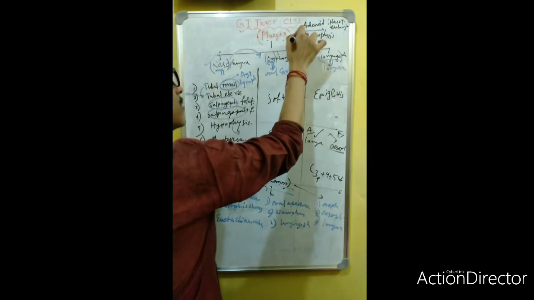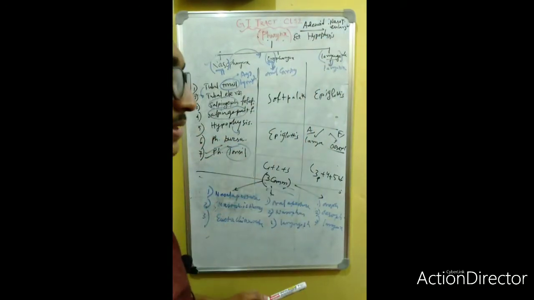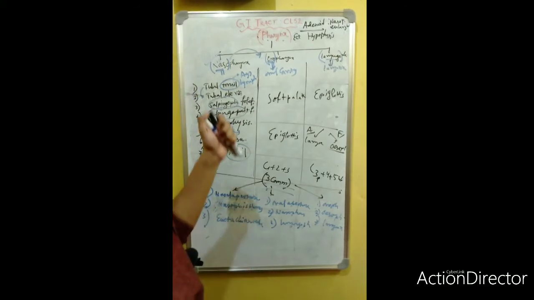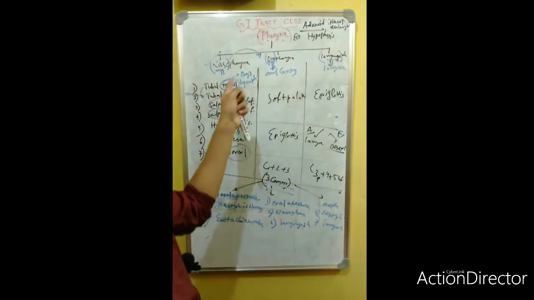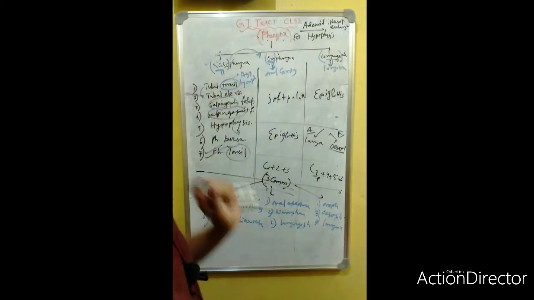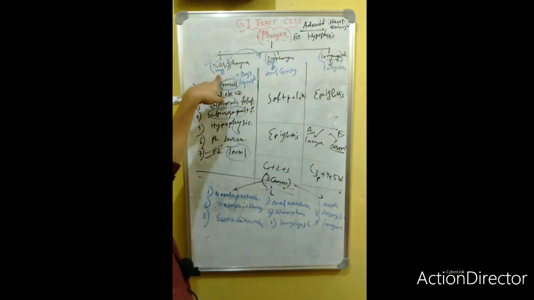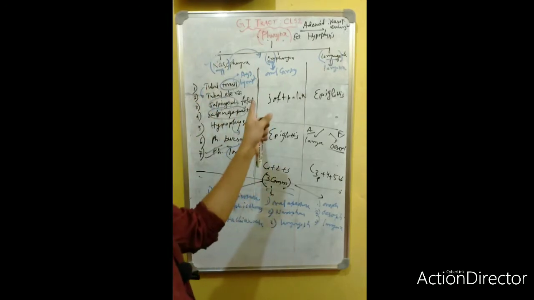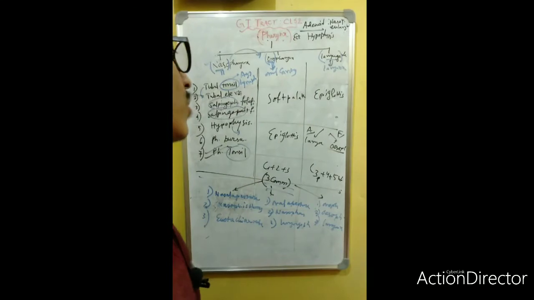Questions most commonly come from the nasopharynx, the oropharynx and laryngopharynx, so know the structures, communications, extensions and clinical anatomy of the nasopharynx. This is more than sufficient.